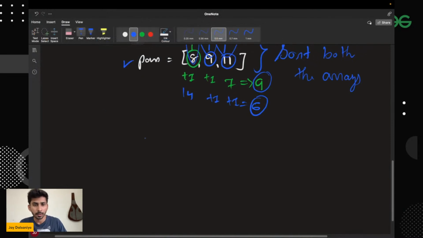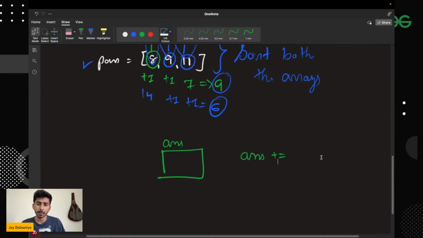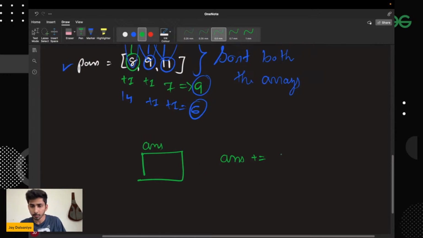Okay, so let's say I have an answer variable which will be storing the minimum number of moves. And now what will be the answer for each and every person? That would be the absolute difference of the ith chair and the jth passenger. Let's say the first array is called chairs, and I'll be calling the other the passengers array.